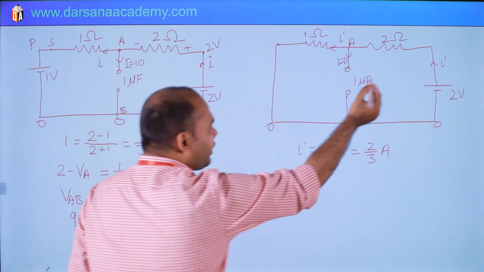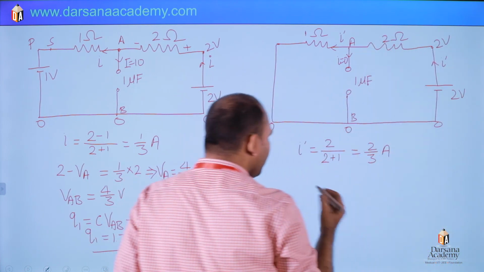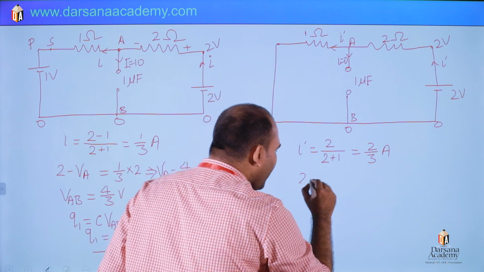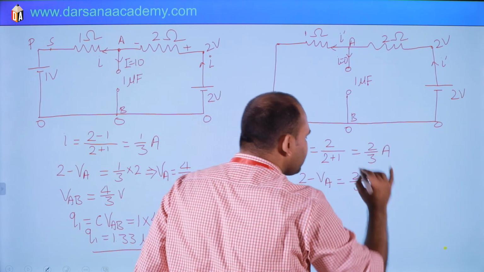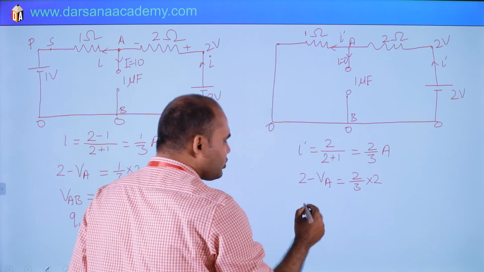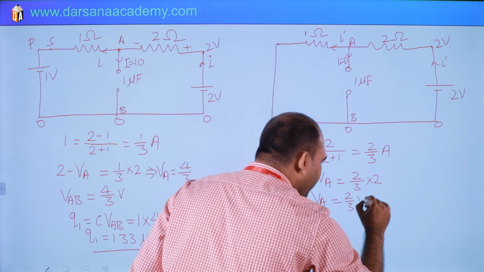Then again this is 2 volt, and this is VA, so we can find VA. How? 2 minus VA is I, which is 2/3, into resistor 2, so 4/3. So VA will be 2 minus 4/3, which is 2/3 volt.